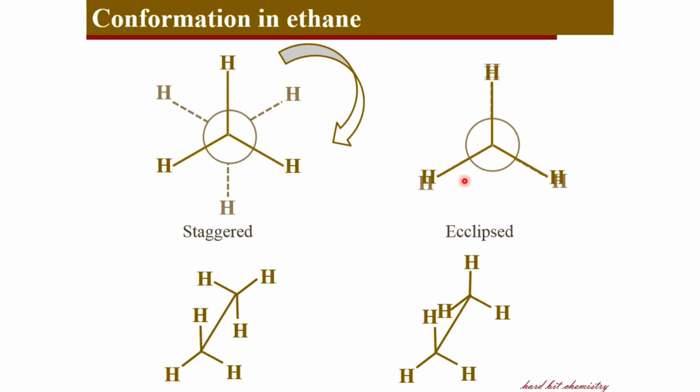And this difference in placement of hydrogens gives rise to different kinds of interactions and therefore different stability of the two forms. For example, here in this eclipsed conformation, those two hydrogens are close to each other, so they experience an eclipsing strain or a kind of steric strain. This gives rise to a certain strain and a certain degree of uneasiness in the molecule. On the other hand, the staggered conformation does not experience that strain, and here the hydrogens are widely distributed. Therefore, the staggered conformation is more stable than the eclipsed conformation.